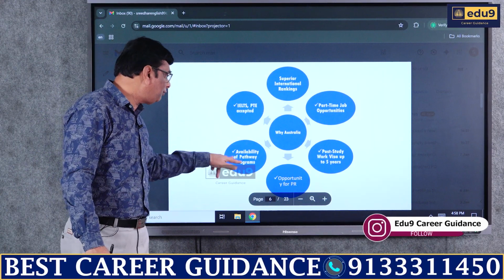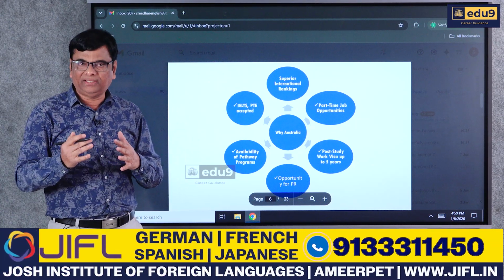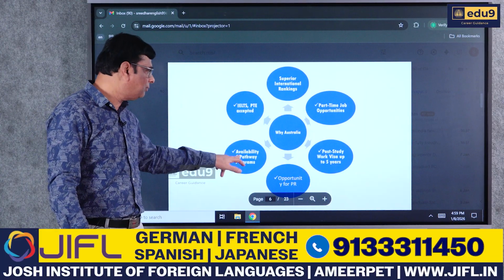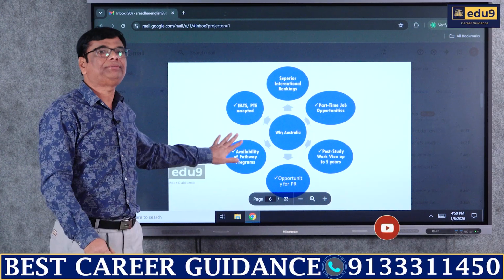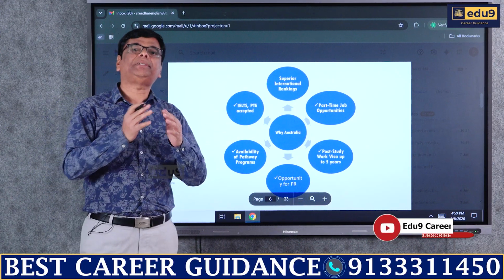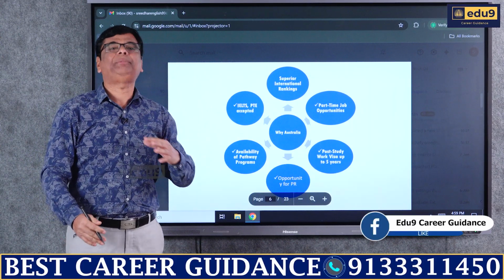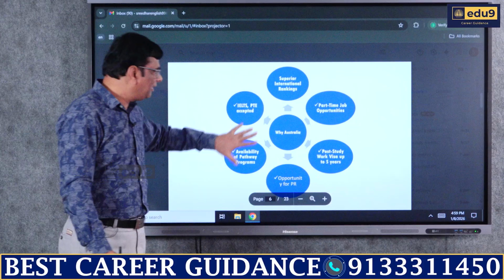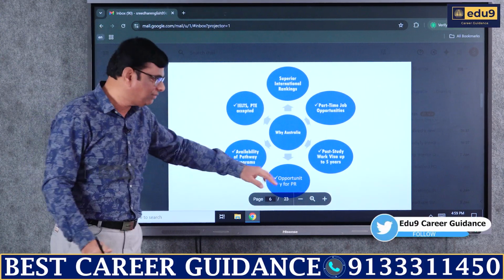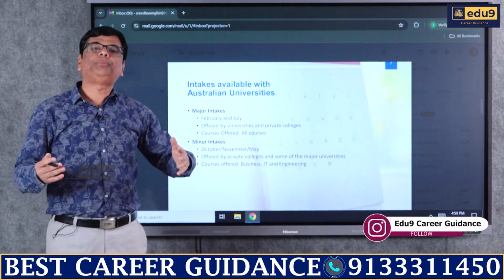Then availability of pathway programs. If any pathway program is necessary, I'll explain in the next slide what exactly a pathway is. This is also one option where you will be given an option to study a pathway course. And again, coming to IELTS, PTE, etc., these are nothing but English tests where you need to qualify with the prescribed cutoff. So I hope you have understood the reasons why going to Australia is one of the most beneficial things for your studies abroad. Now the next thing would be intakes.